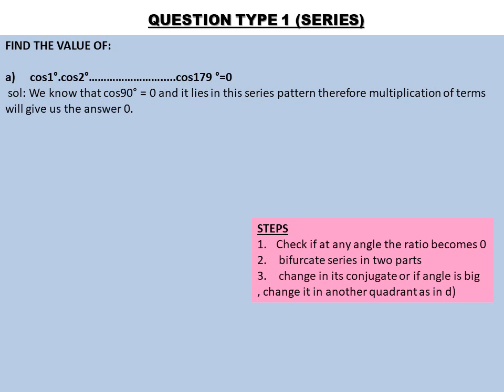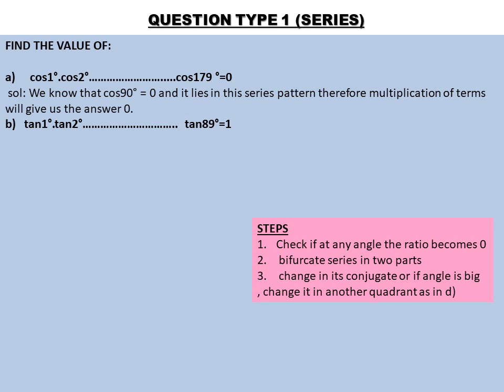So if it is in between the series, that means if you multiply it by any of the numbers, you will get the answer 0, because anything multiplied by 0 will be 0. So cos 90 is 0. So cos 90 multiplied by the whole expression will be 0. So the answer will be 0. Is it simple? Next question is, the series is tan 1 degree, tan 2 degree up to tan 89 degree.